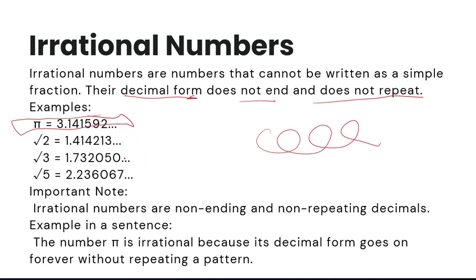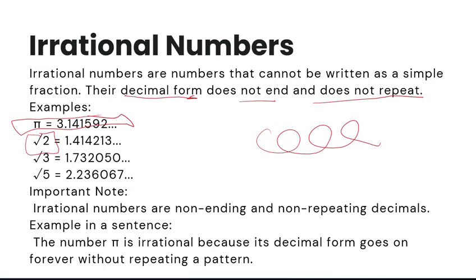There are more examples of irrational numbers, like the square root of 2, the square root of 3, and the square root of 5, which do not repeat and don't end. An important note, guys, always remember it is non-ending and non-repeating, which is the opposite of rational numbers, which repeat or terminate and end.